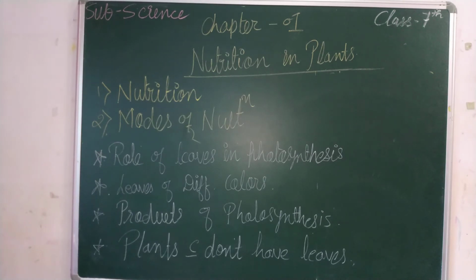Are you getting me? Suppose that a leaf is absorbing 5 units of carbon dioxide, and at the same time the leaf releases 5 units of oxygen. So it is balancing. It is the balance between what? Carbon dioxide and oxygen, right? So this was the importance of the photosynthesis process.